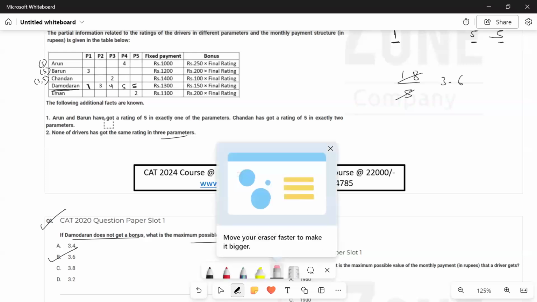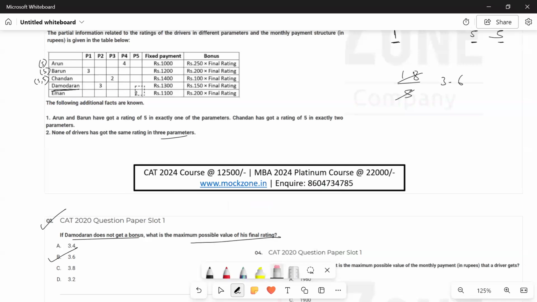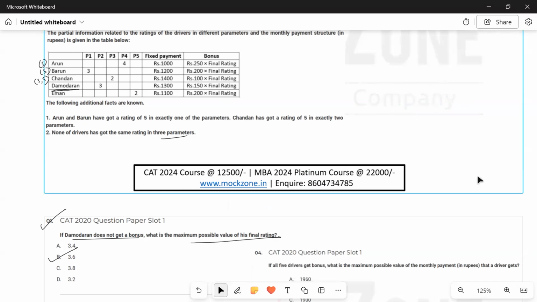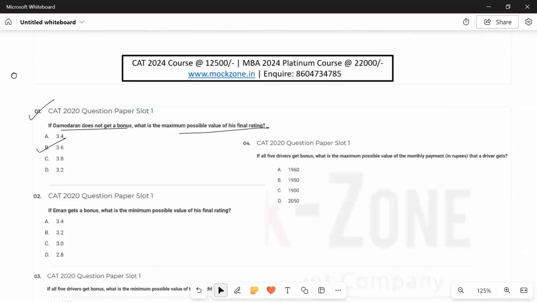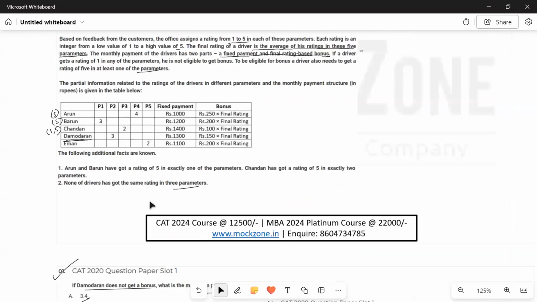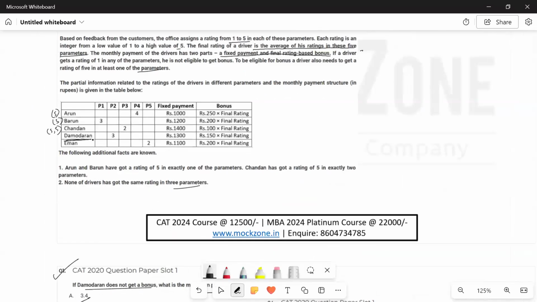Okay, now we'll move on to the next question. Next question says, if E gets a bonus, what is the minimum possible value of his final rating? We are saying that E gets a bonus. If E has to get a bonus, he has to have at least 1.5.